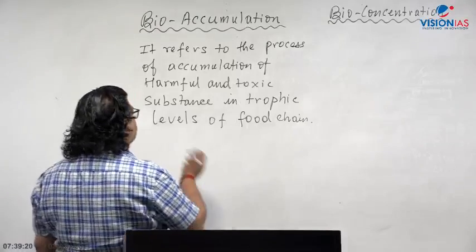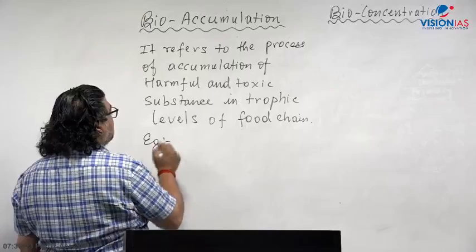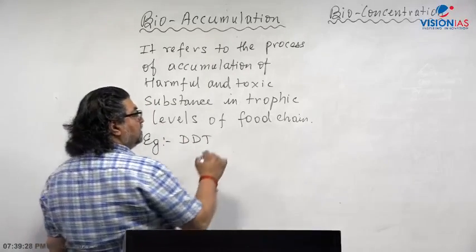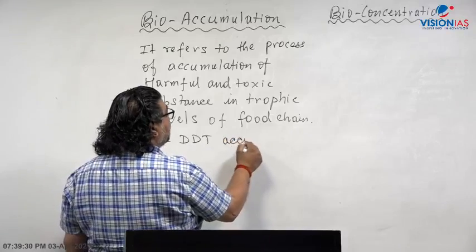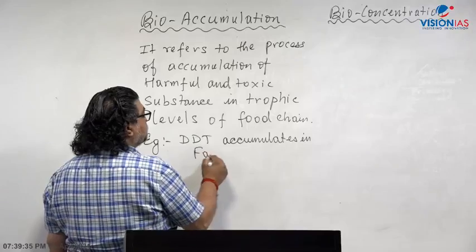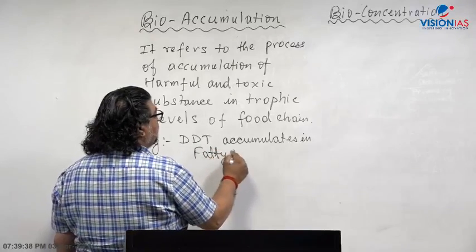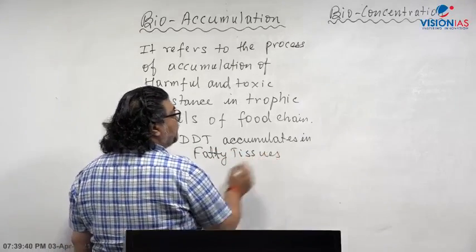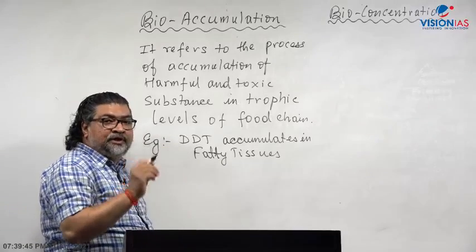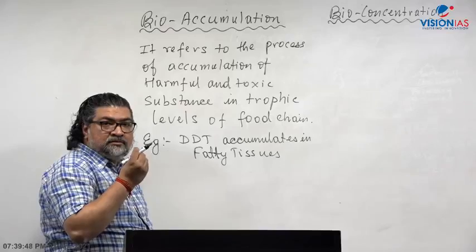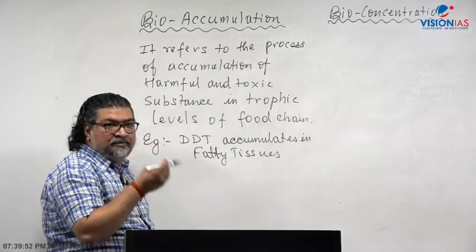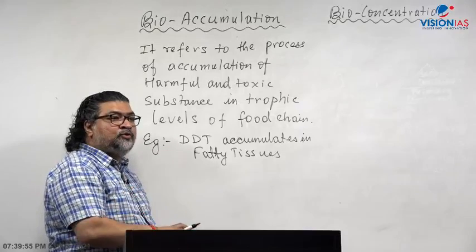Let's say, for example, DDT as a chemical pesticide. Where does it get accumulated? It accumulates in fatty tissues in human beings and other organisms and animals. Let's say vegetables and fruits have chemical residues of pesticides and fertilizers, and it goes to the fats.